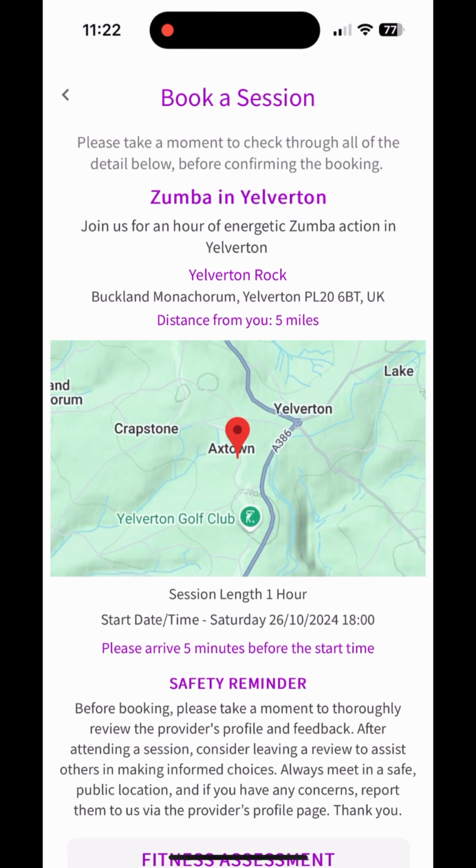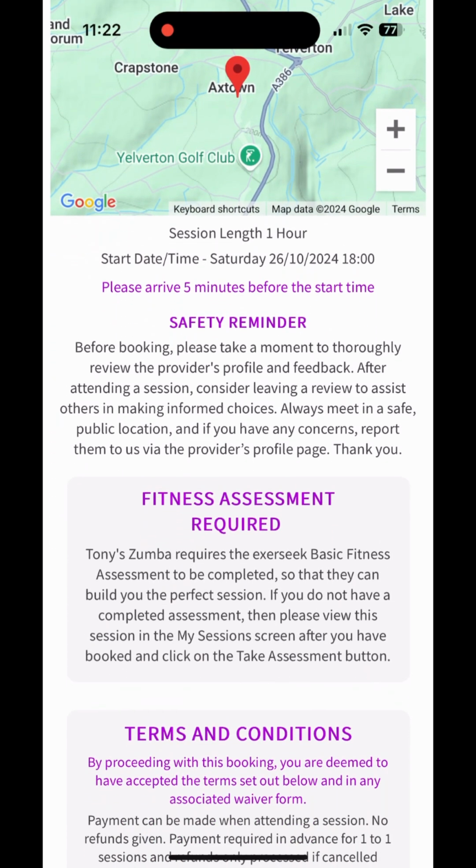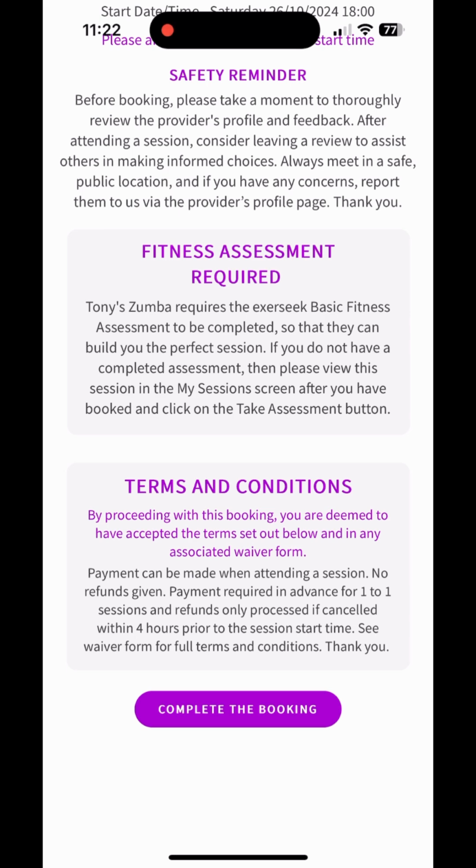The full session details are displayed, showing the address of that particular session, date and time, a safety reminder, some basic terms and conditions, and in this case, a note that the exerseek Basic Fitness Assessment is required. This is requested where a provider, such as a personal trainer, would like a rough idea of your fitness level before you attend, maximising their time with you on your session. More later. It is also possible for a provider to request signing of an electronic waiver. However, that's not the case on this booking, as the waiver has been completed previously.